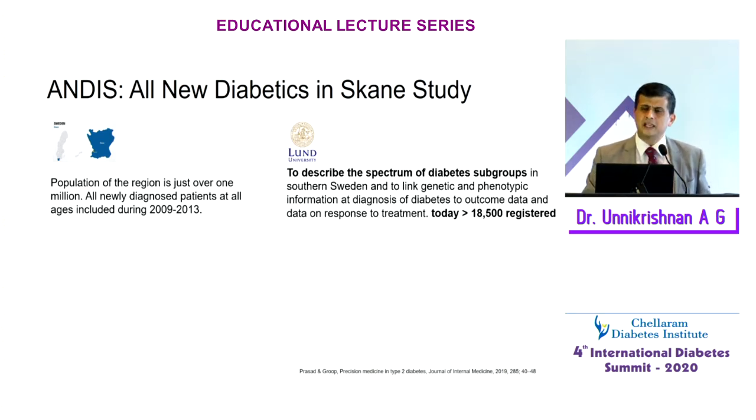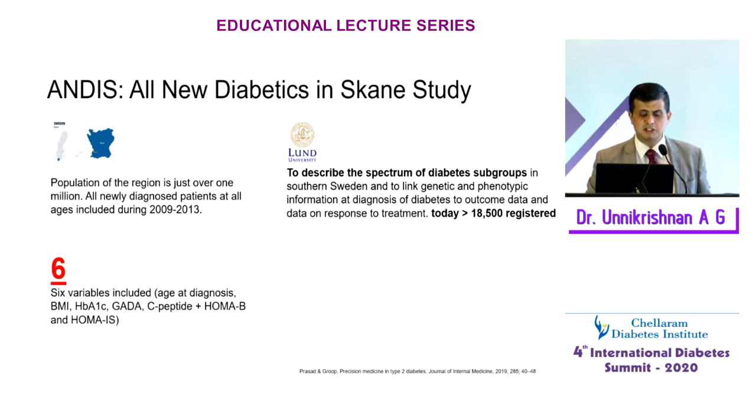One of the aims was to describe the spectrum of diabetes subgroups in southern Sweden. A lot of people were registered in the study, and they looked at just 6 variables to subcluster diabetes. What were those variables? Age at diagnosis, body mass index, HbA1c, the presence of islet antibodies like GAD antibodies, C-peptide, and the HOMA model for beta cell function and HOMA model for insulin sensitivity.